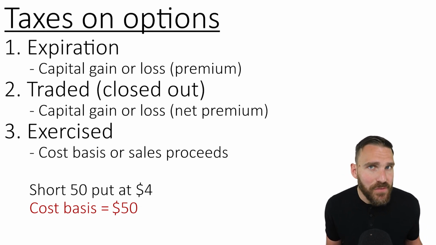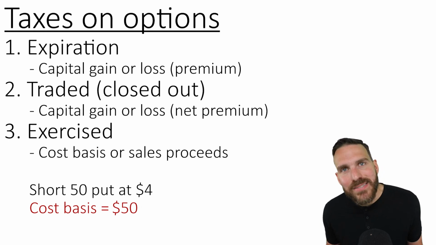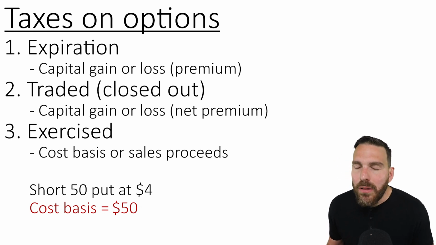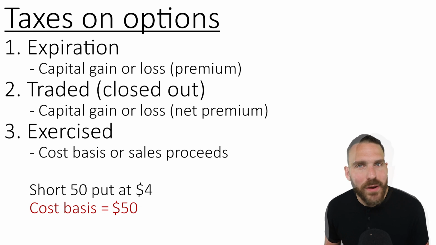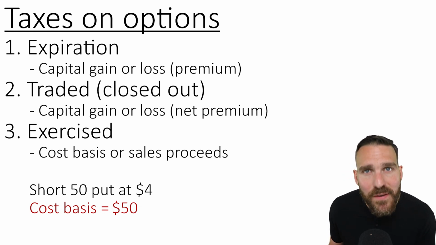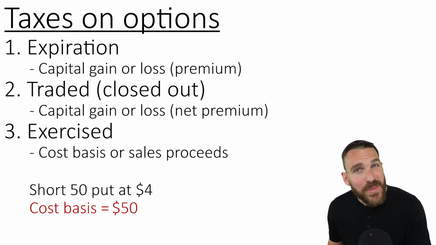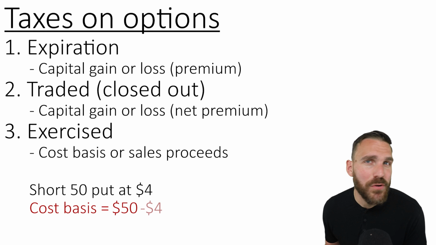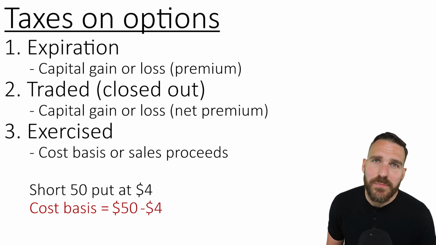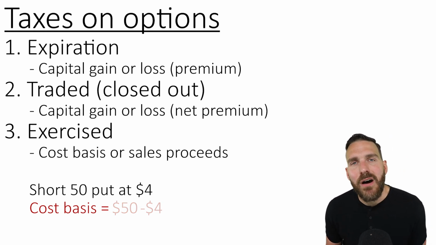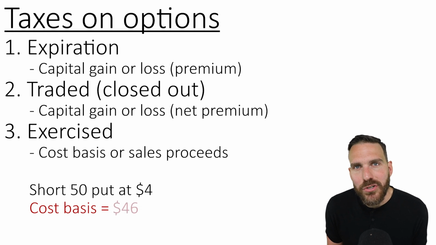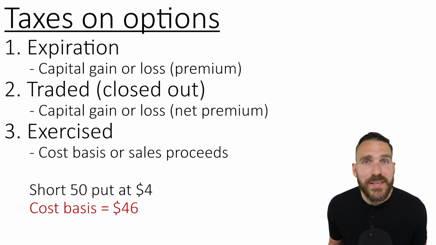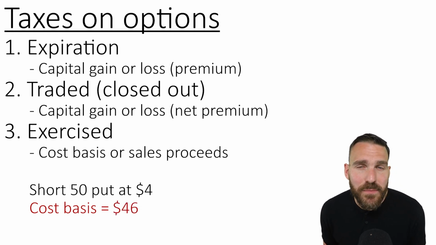We sold that 50 put, but we ended up buying stock through the exercise, and it's all about what we do with the stock. We are establishing an initial cost basis of 50. We sold the option up front, but then bought the stock on the back end, and those are two conflicting actions, a buy and a sell. So we will subtract the $4 premium from the $50 cost basis, which gives us a cost basis of $46 per share. And sure enough, 46 is also the break even of a short 50 put at 4.